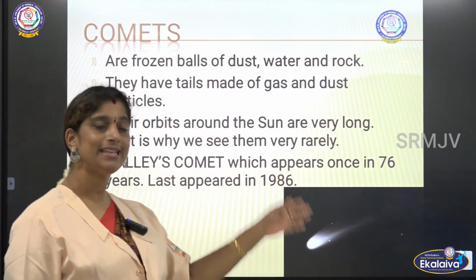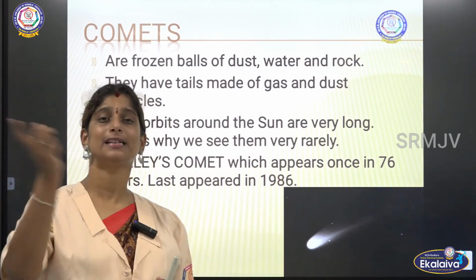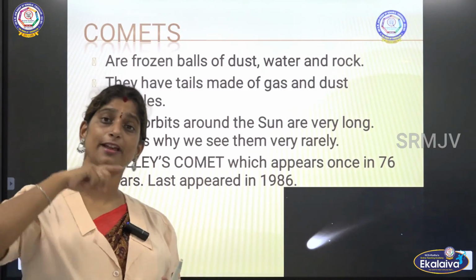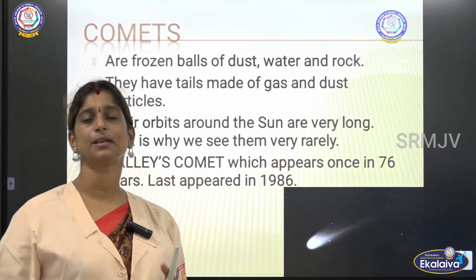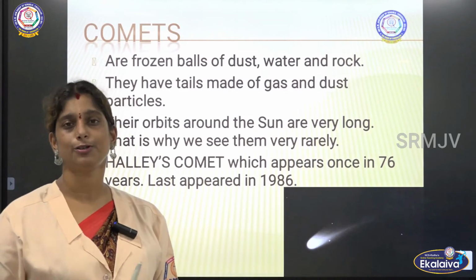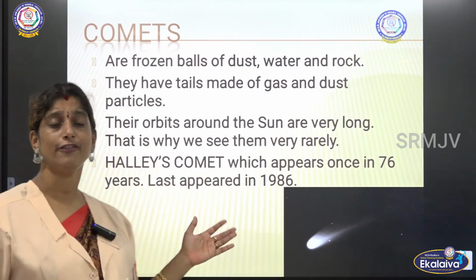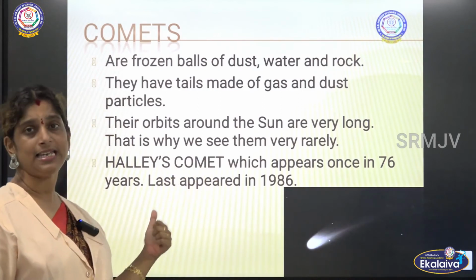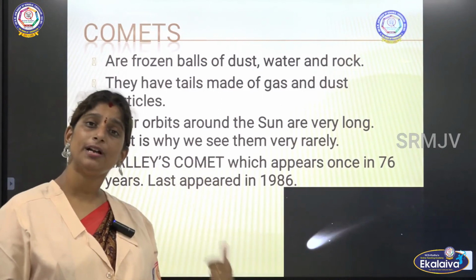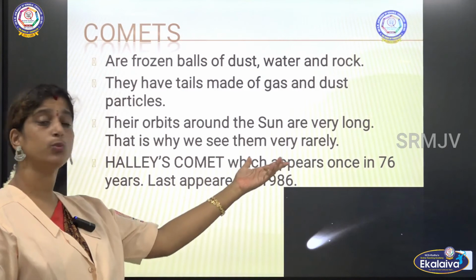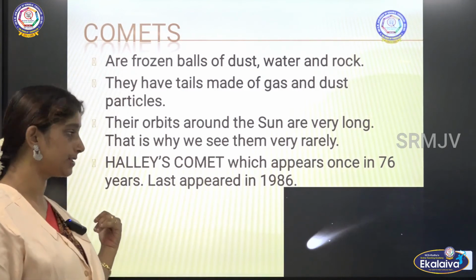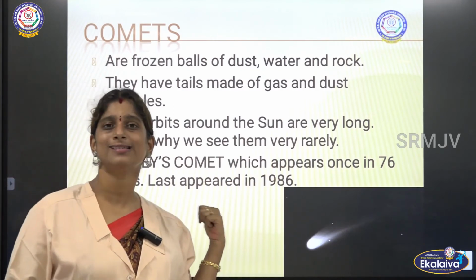So we see them very rarely. Their orbits around the sun are very long, that is, they go to very far places. That is why we are not able to see them regularly. There is a very famous comet called Halley's comet, which appears once in 76 years.